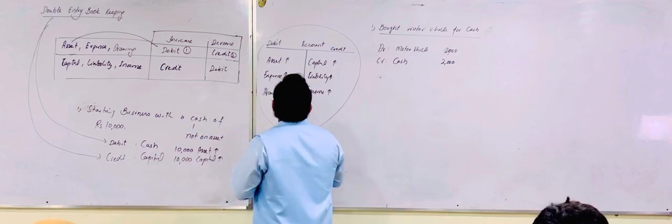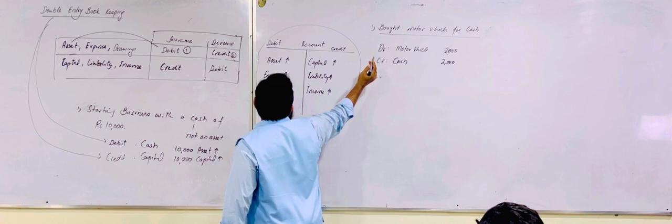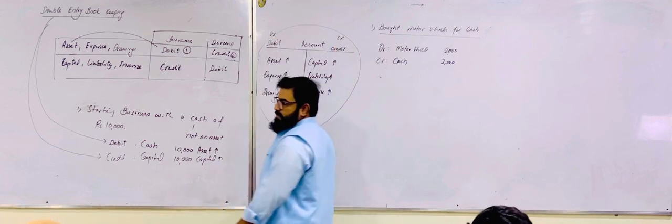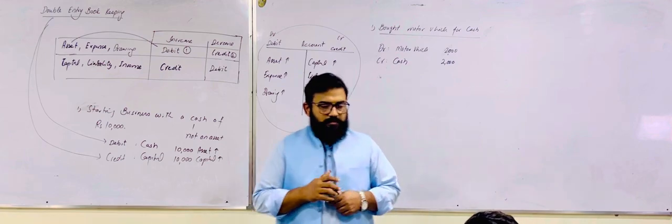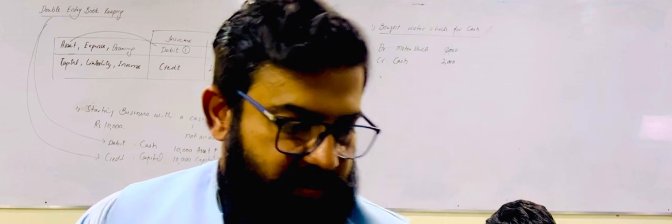So you can say that in a particular T account, while writing, the right side is credit and the left side is debit. If anyone has any problem, you may ask.